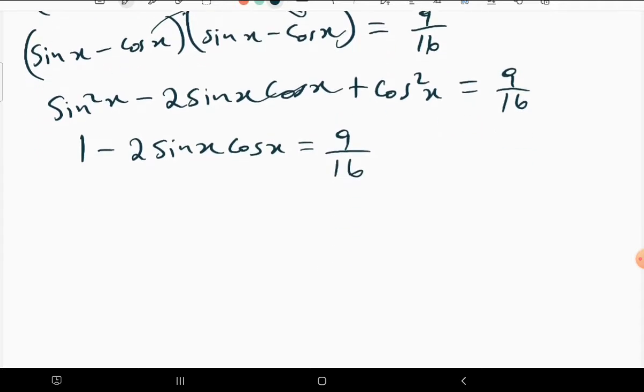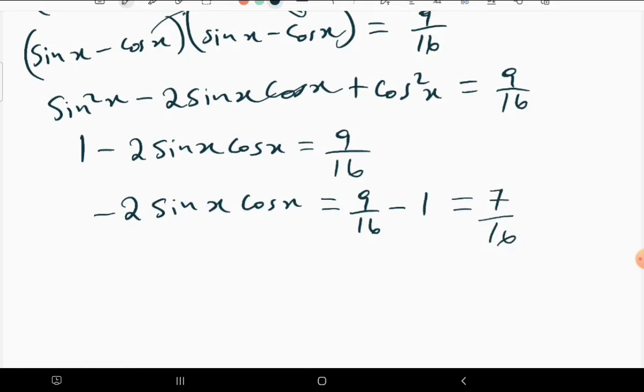Take the 1 to the right-hand side, and you will see that you have negative 2 sine x cos x equal to 9 over 16 minus 1, which of course gives 7 over 16, so it's going to be negative 7 over 16. So this is what we have.